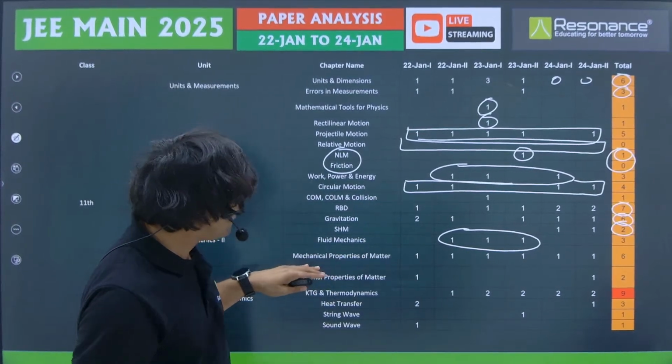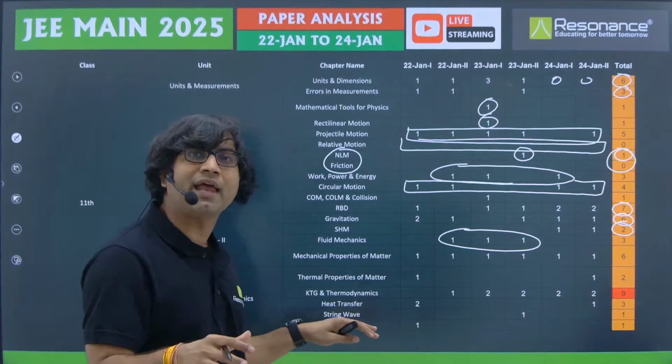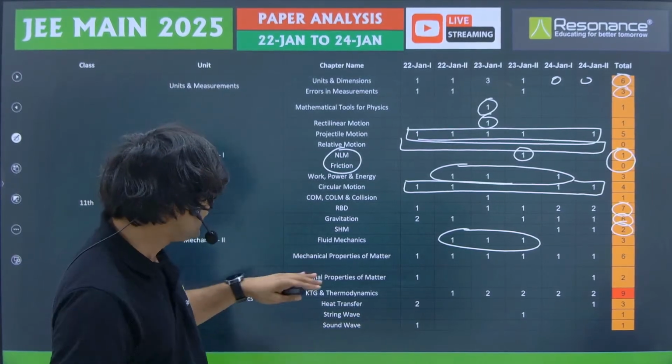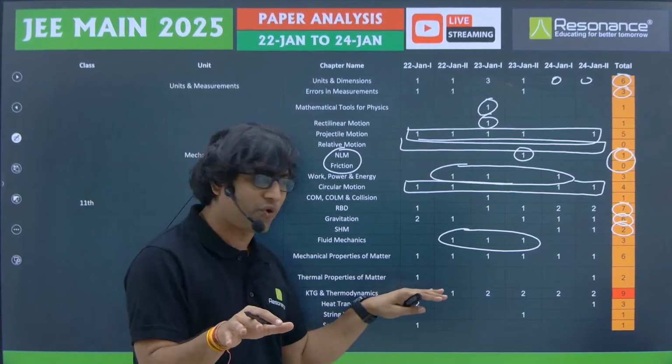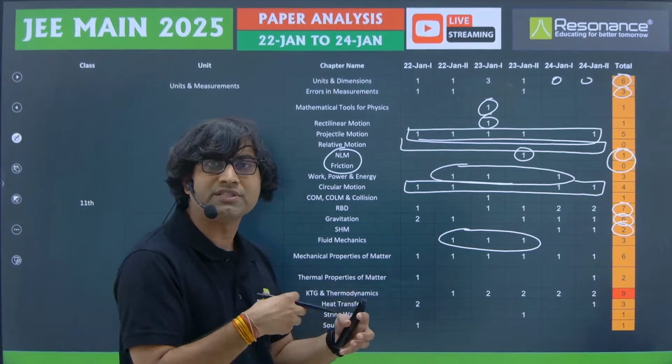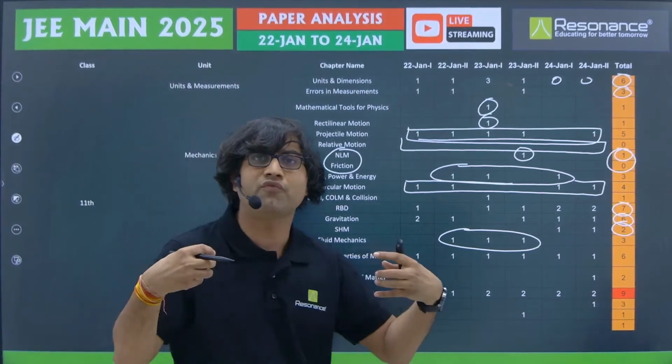And then we have mechanical properties of matter. Within mechanical properties of matter, we have elasticity, viscosity, and surface tension. Some good questions were asked from this particular chapter. However, some of the questions were very standard. For example, there is a question on double bubble.